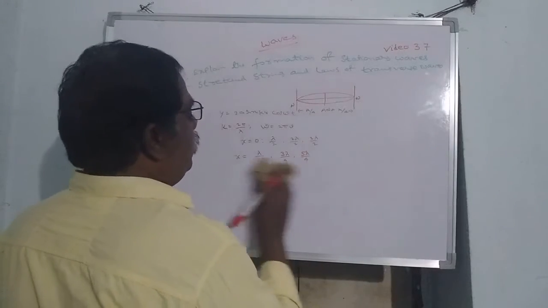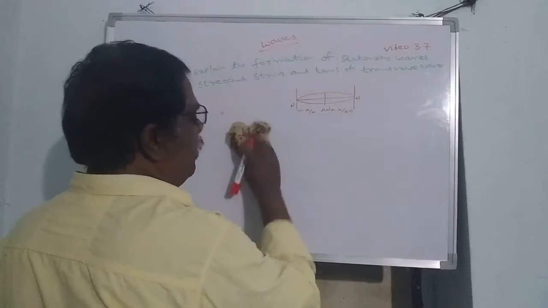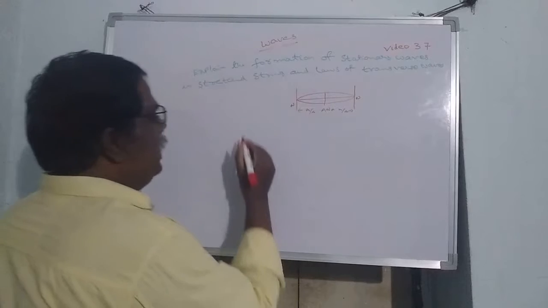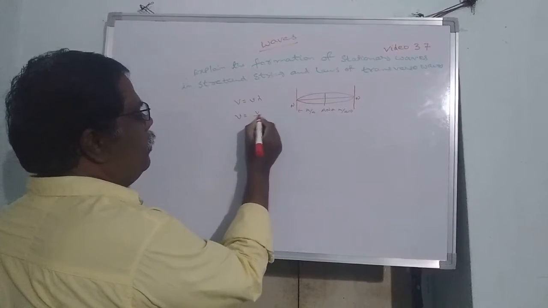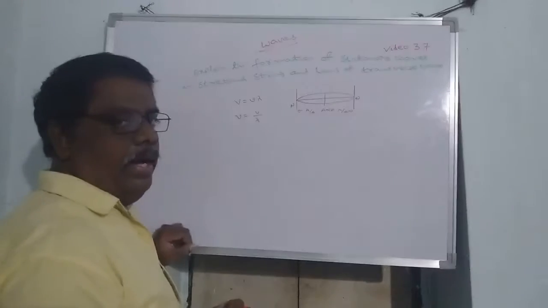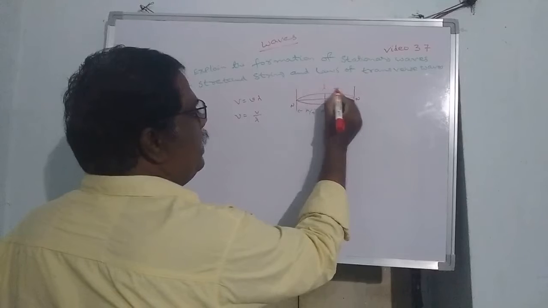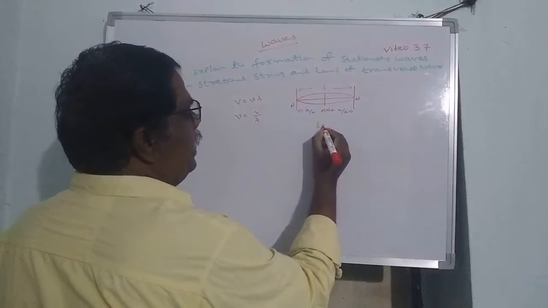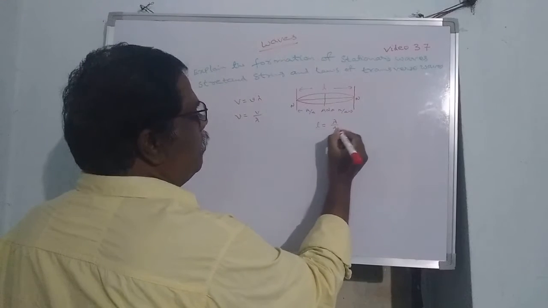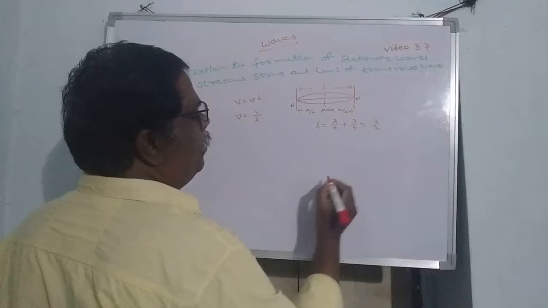How will these frequencies be formed? Fundamental frequency: let us say v is equal to nu lambda, or nu is equal to v by lambda. For the fundamental frequency or first harmonic, the length L is equal to lambda by 4 plus lambda by 4, that is lambda by 2.